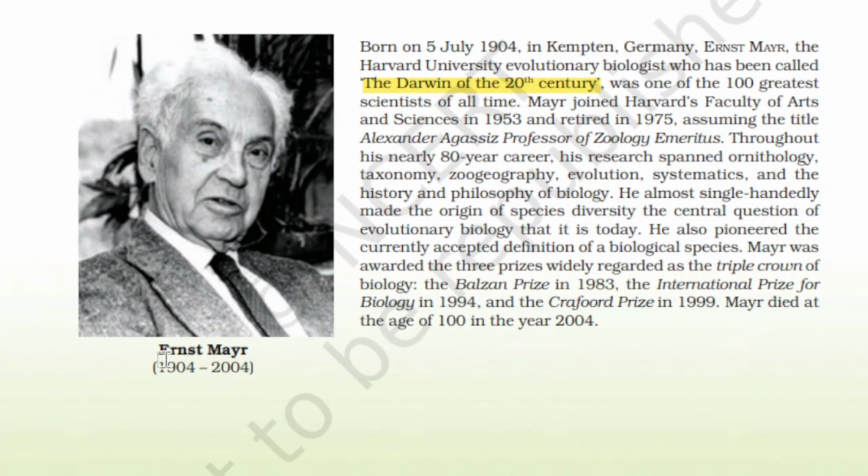His name is Ernest Mayr, and he is an evolutionary biologist who has been called the Darwin of the 20th century, and he is one of the 100 greatest scientists of all time. His research is mentioned here, which is not so important to learn and remember.